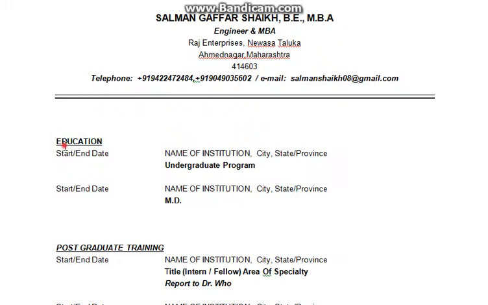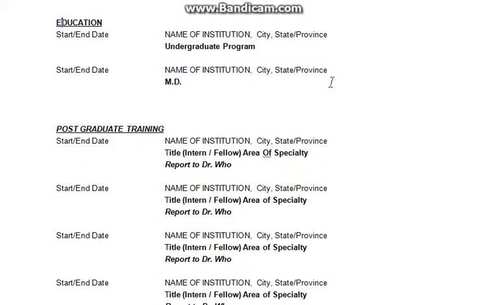And here is the educational information which you need to write. Here is start and end date. Here you have to fill the start date. For example, in education, here you write your undergraduate program.